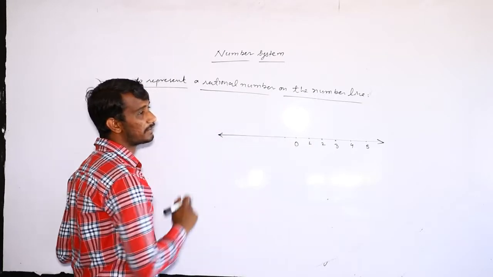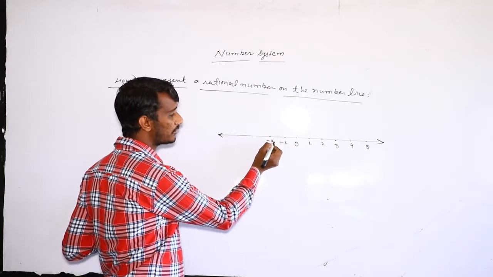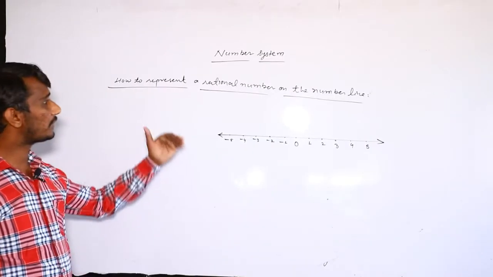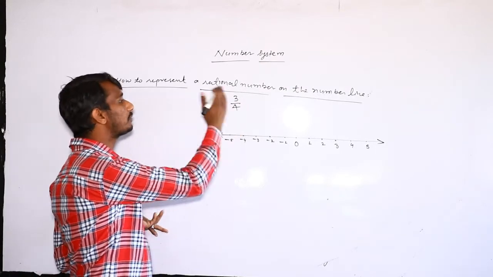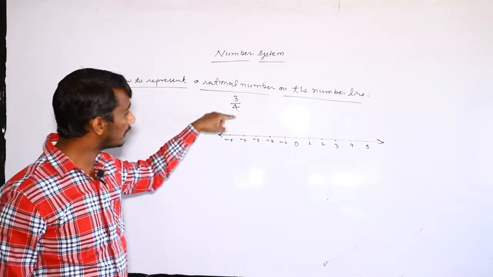And on the left side we write the negative numbers -1, -2, -3, -4, -5. You know that these are also rational numbers, but suppose the rational number is given in fractional form. Suppose we want to represent 3 upon 4 on the number line. So how do we represent 3 upon 4 on the number line?